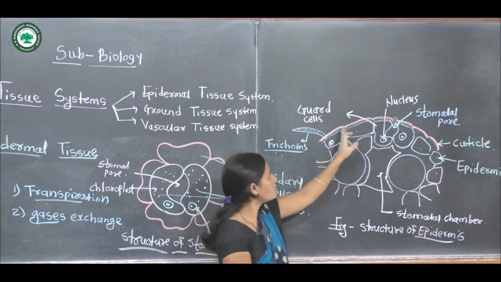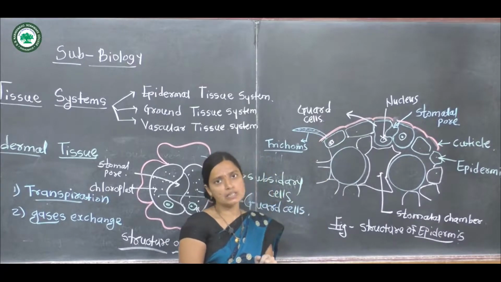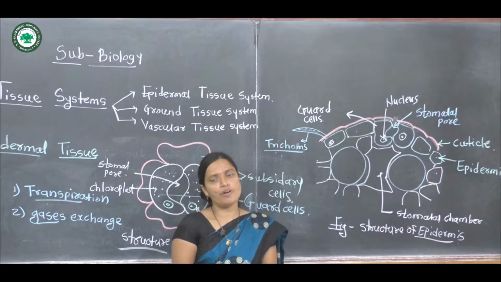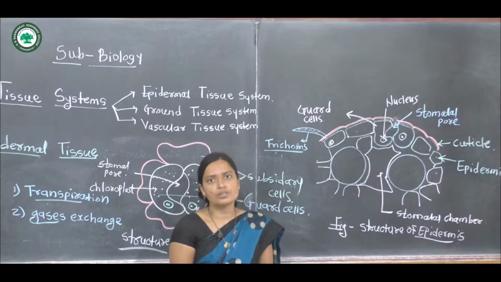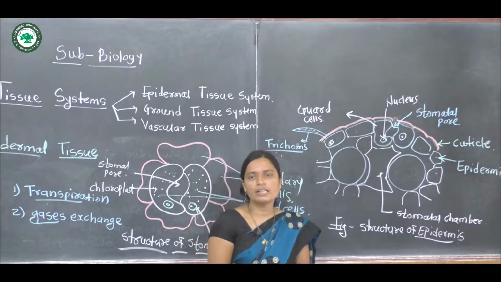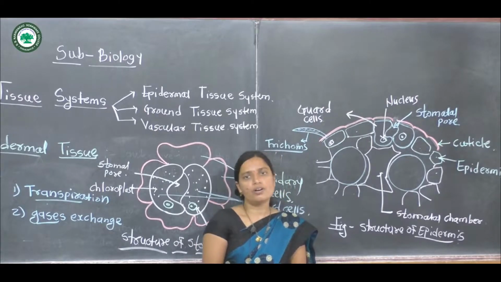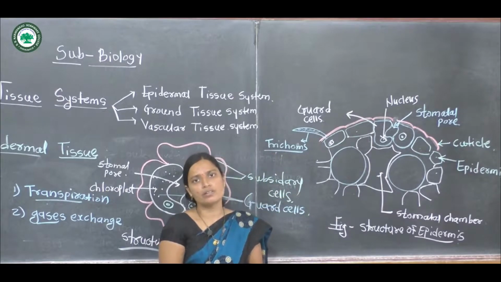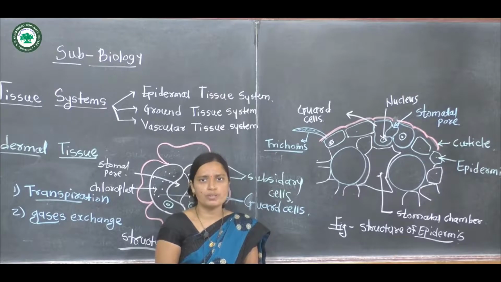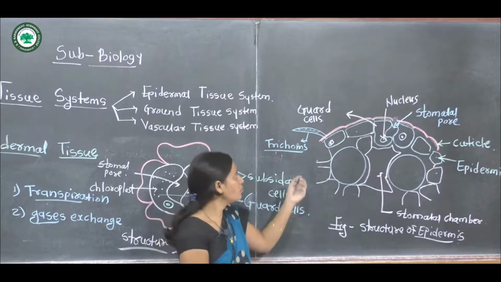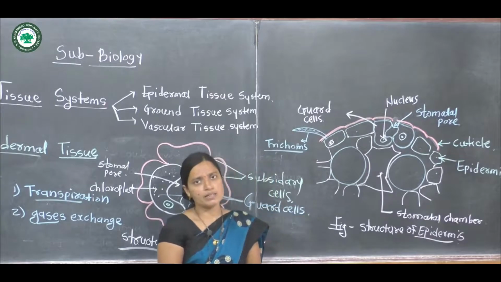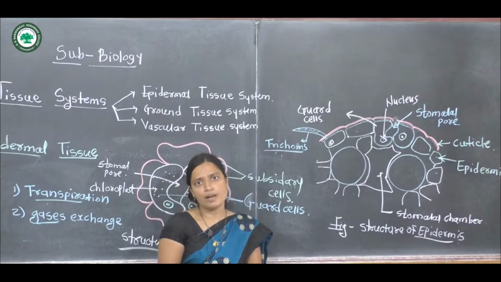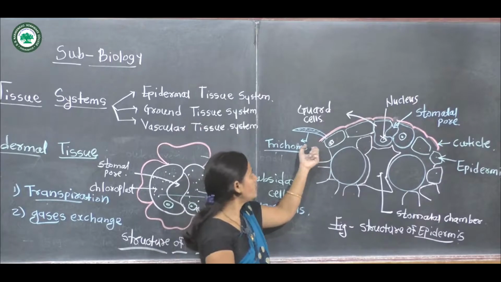The outermost thick covering layer surrounding the epidermis is called the cuticle. The cuticle is a waxy coating found on the outer surface of the epidermis, and it is most important for protection.